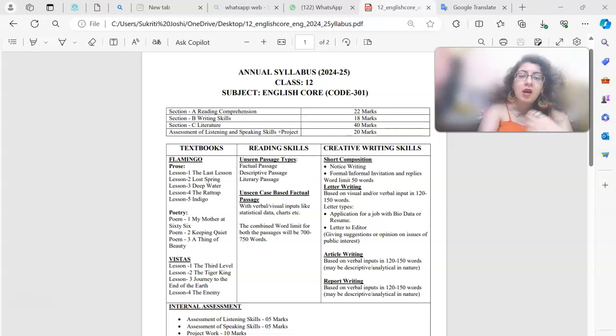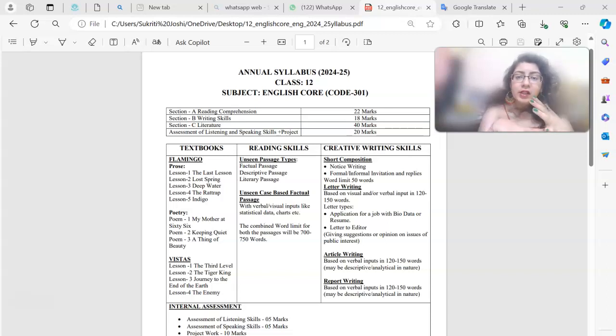Okay, now what we're gonna start with is the syllabus. So syllabus is the crucial factor. It's the foundation before we embark on the odyssey of learning. So we are gonna have a look at the syllabus.